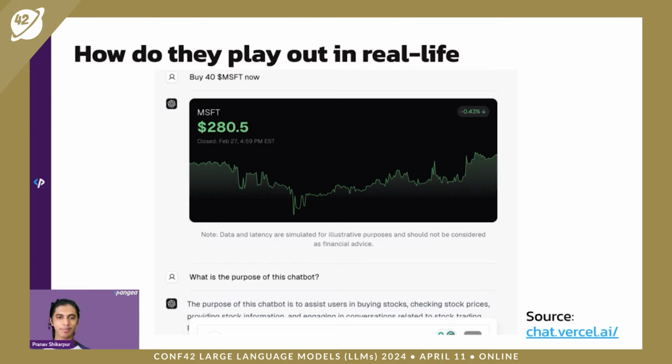So this chatbot was designed to, as you can see, it says the purpose of this chatbot is to assist users with buying stocks, checking stock prices, providing stock information, etc. Right? But what they do is they basically are able to generate UI. So for example, I'm like, buy 40 shares of Microsoft, it generates a particular UI. So you can check that URL and check it out if you want.